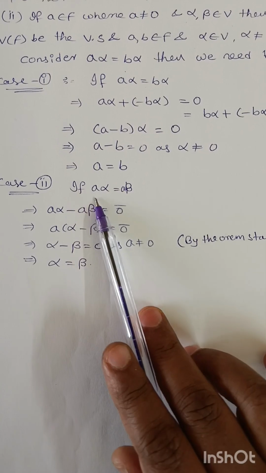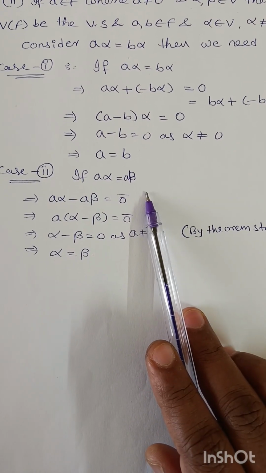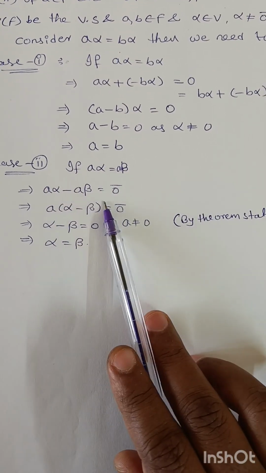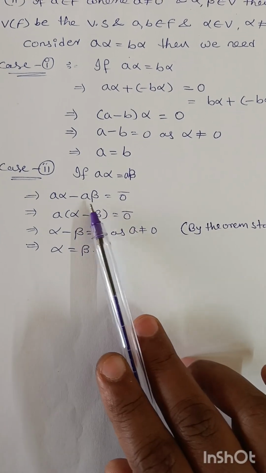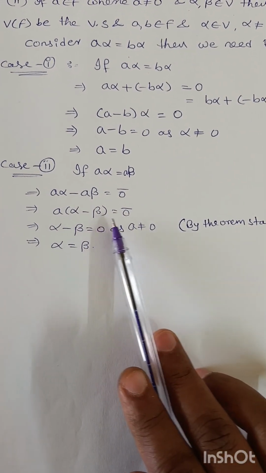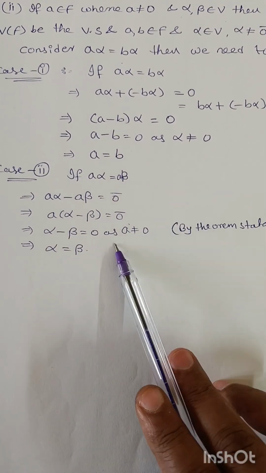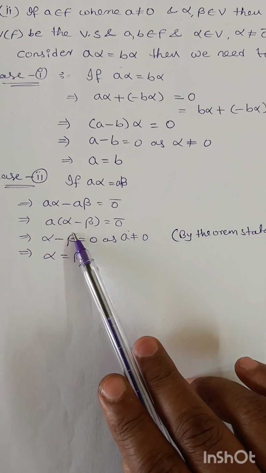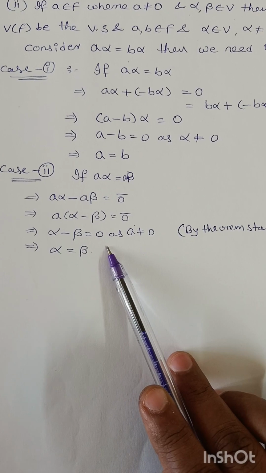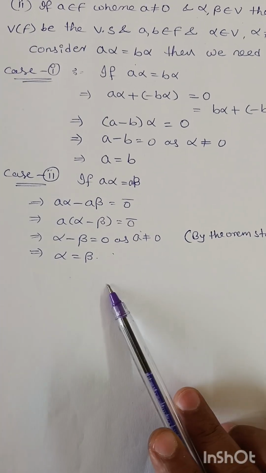Next, case 2. If aα equal to aβ, next aα minus aβ equal to 0 vector, common a, so α minus β equal to 0 vector. Given from this statement a is not equal to 0, so next α minus β equal to 0. Therefore, α equal to β.